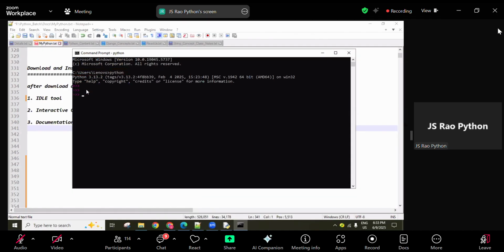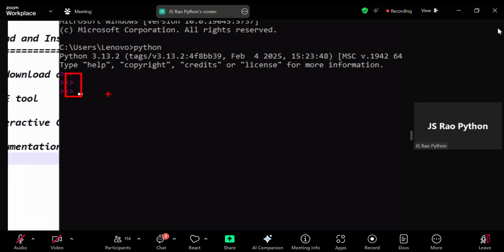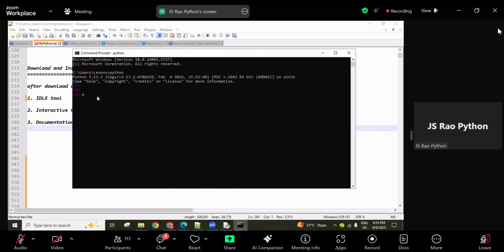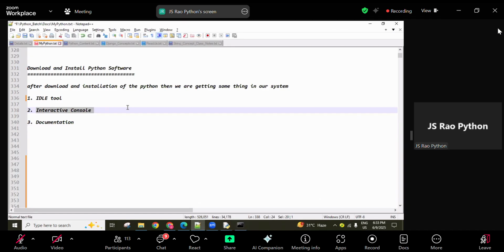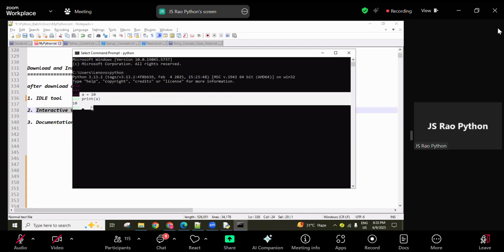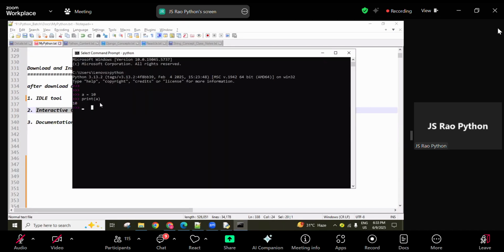Right now we are in the Python prompt, guys. Here, if you want, you can do Python related coding, same like an interactive console, black screen. But many lines of code are unable to be written here.